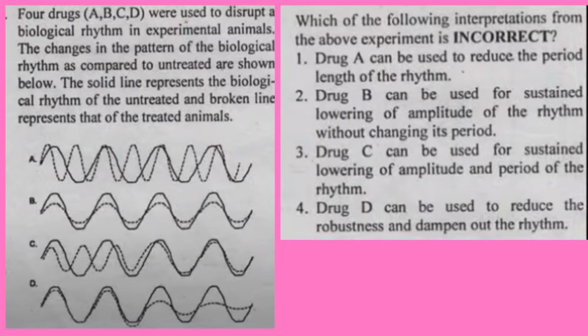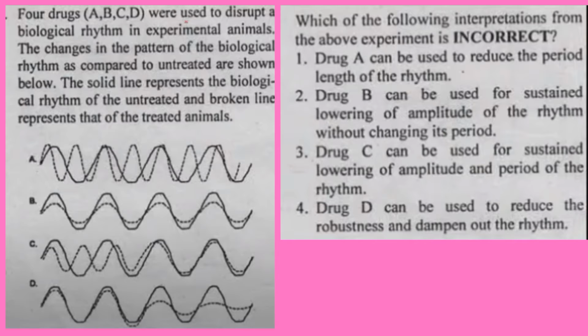Drug A can be used to reduce the period length of the rhythm. Drug B can be used for the sustained lowering of amplitude of the rhythm without changing its period. Drug C can be used for sustained lowering of the amplitude and period of the rhythm. Drug D can be used to reduce the robustness and dampen out the rhythm. So we can find out the incorrect option here if we keenly look at this picture. Okay, this is a very easy question.